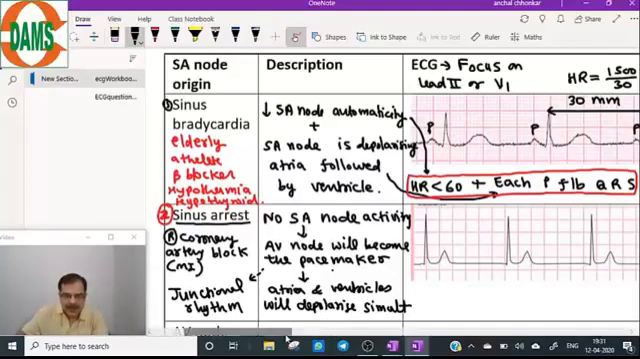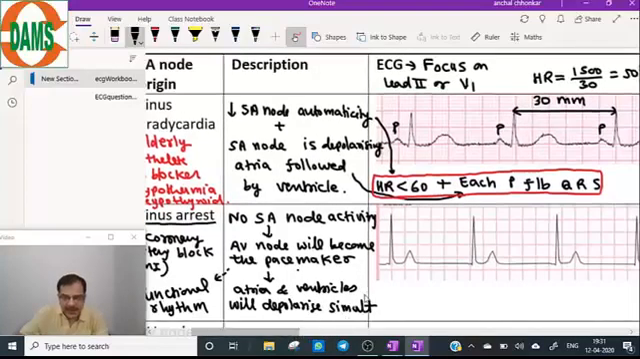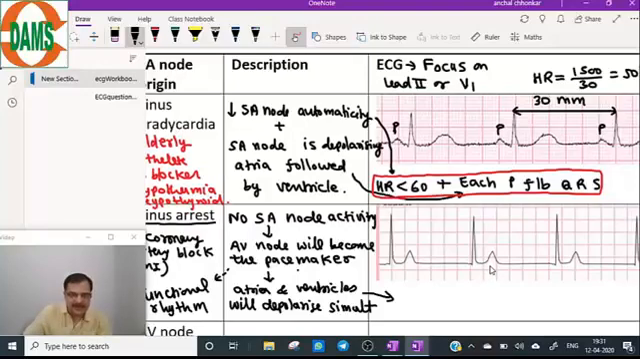So what will happen here? The ECG finding: atria and ventricle are depolarizing simultaneously. AV node has become the pacemaker. So a very, very important finding: P wave will be absent.